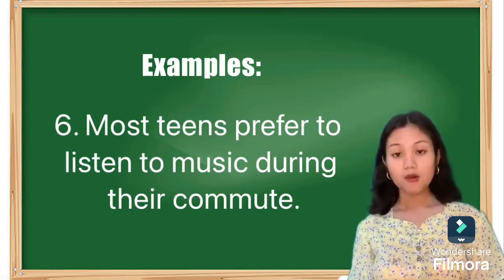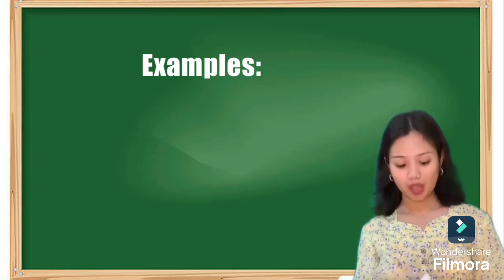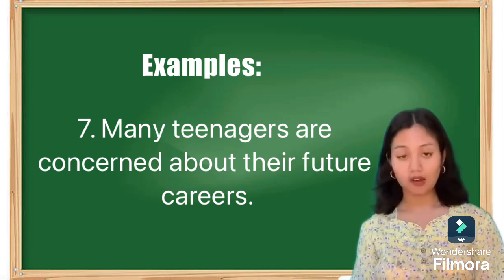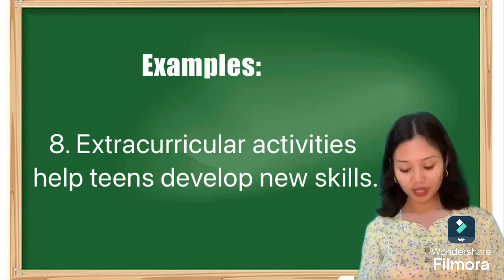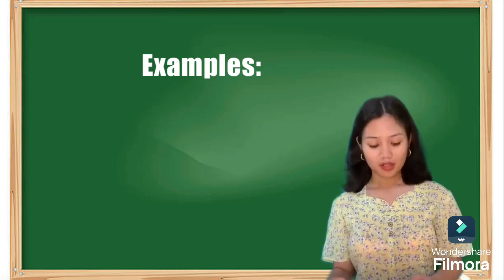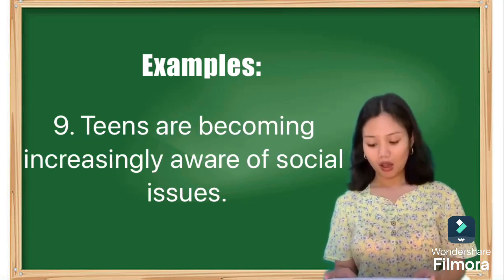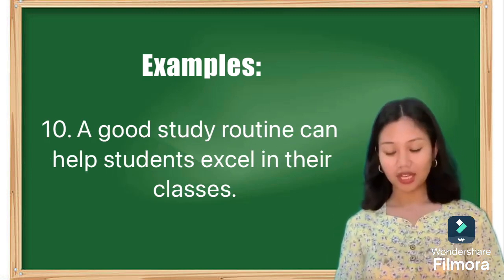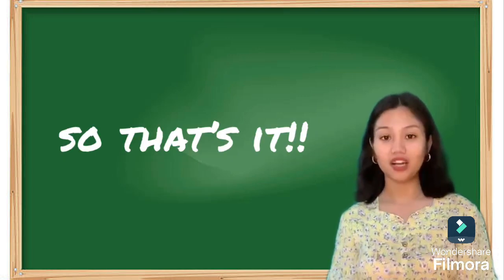Number 6. Most teens prefer to listen to music during their commute. Number 7. Many teenagers are concerned about their future careers. Number 8. Extracurricular activities help teens to develop new skills. Number 9. Teens are becoming increasingly aware of social issues. Number 10. A good study routine can help students excel in their classes. So those are the examples of declarative sentences.